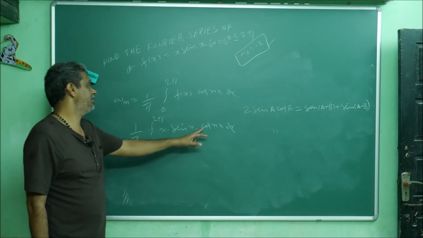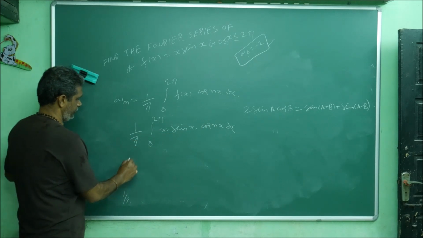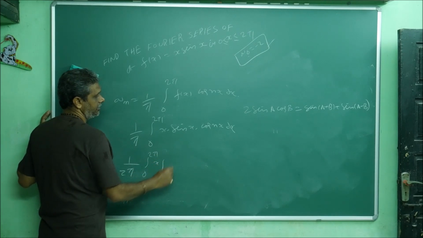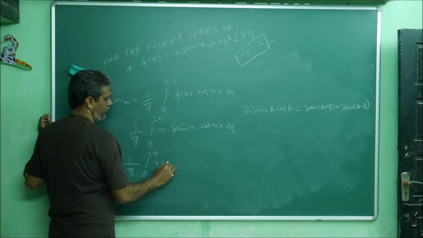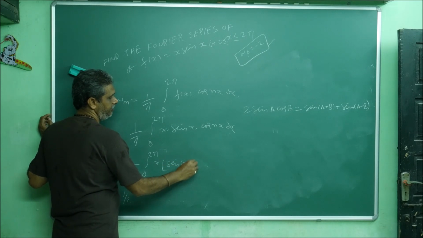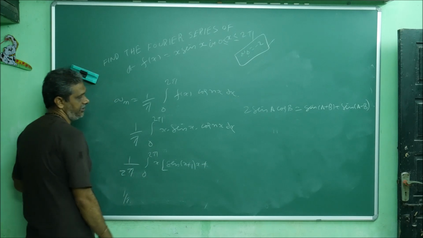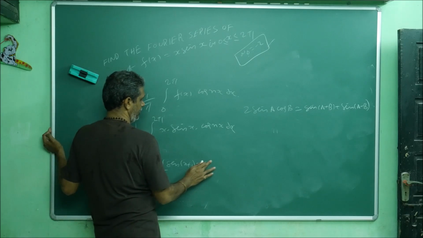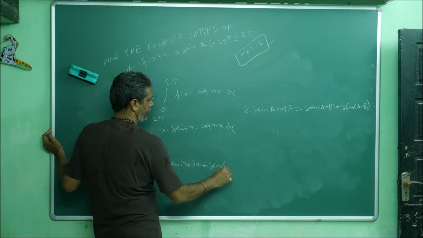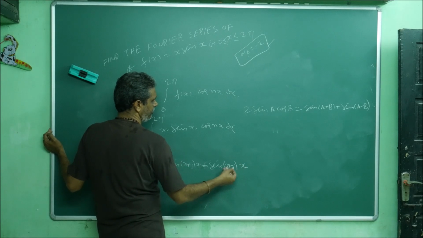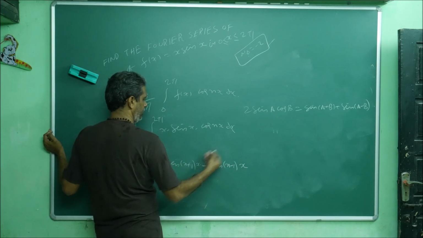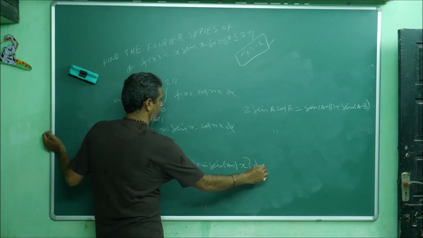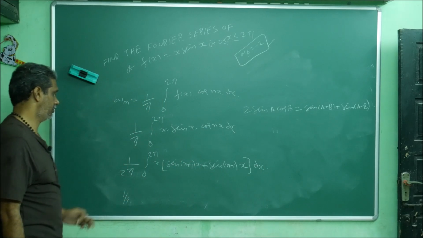So A is x, B is nx. 2 is not there, so we get 1 by 2 pi, integral 0 to 2 pi x sin of A plus B, x plus nx. So I will write sin of n plus 1 x plus sin of A minus B, x minus nx, 1 minus n. Instead of 1 minus n I will write n minus 1. This is the sin of n minus 1 x. Always 1 minus n means we get minus, the sin of minus theta, somewhat of a headache. So first itself writing this way looks best or somewhat good. dx. Correct or not?